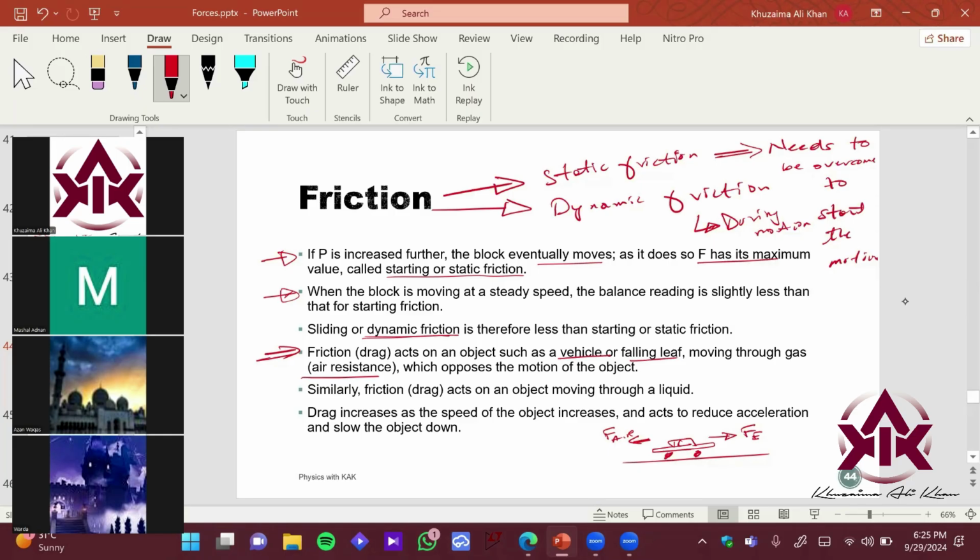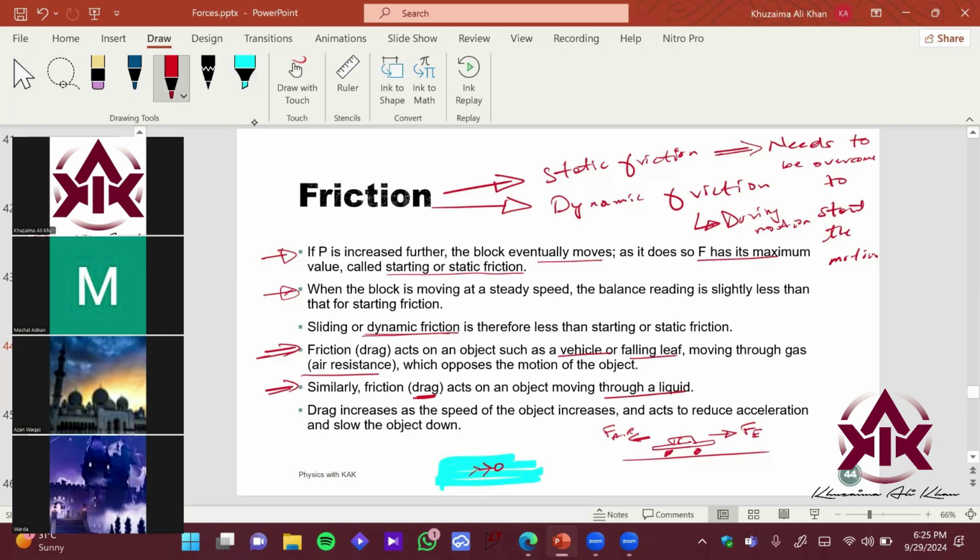Okay. Similarly, friction drag, right? So drag is a force that acts in liquid, right? So imagine you're swimming in, let's say, a pool, right? If you're applying a force in this direction to move forward, there will be a constant drag to your motion, right? That will be basically trying to stop you, right?